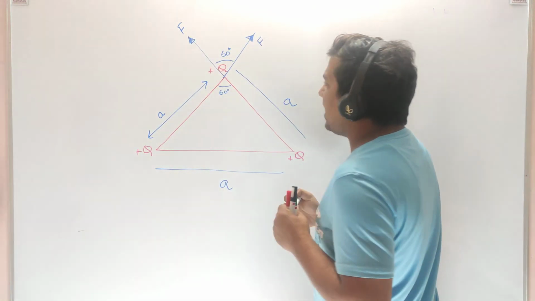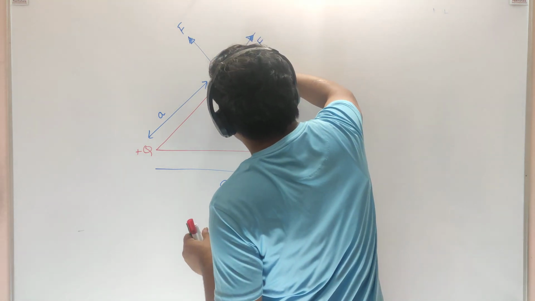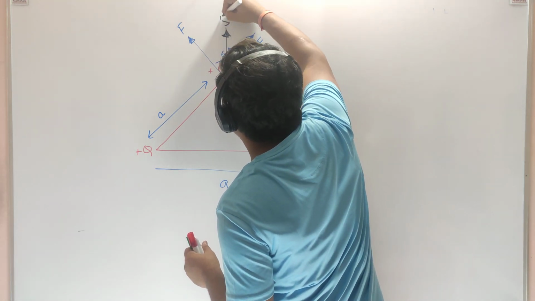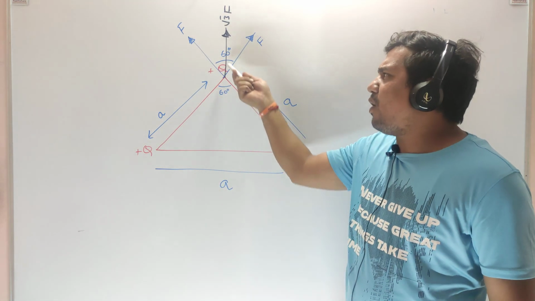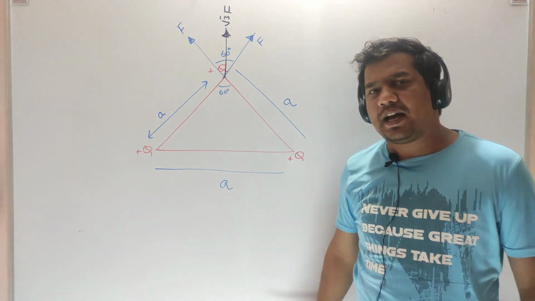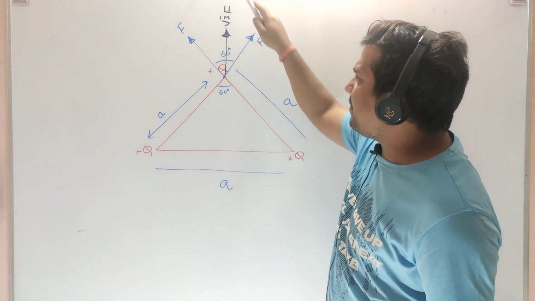So if we leave this charge free, it will start moving up because the net force is upward. How much net force is acting upward? √3F. I will not tell you again and again how I got this √3: if two equal forces are at an angle of 60 degrees, then the resultant will be √3 times any one.